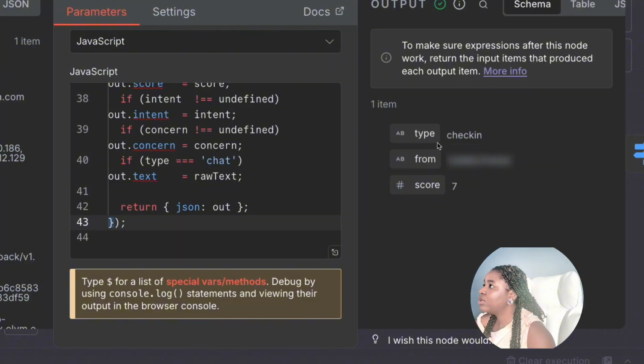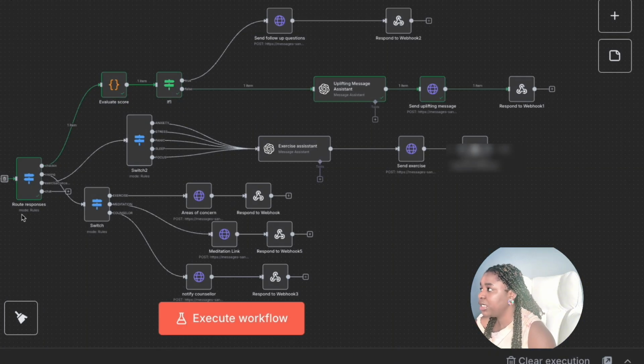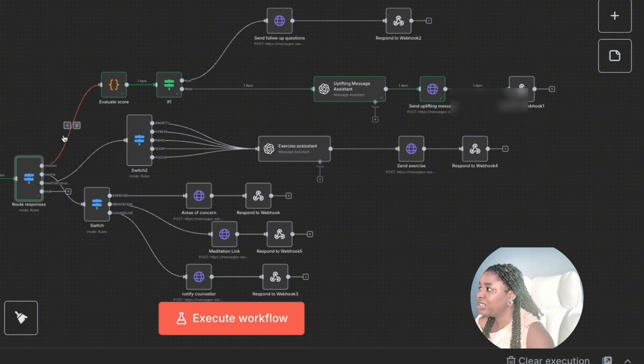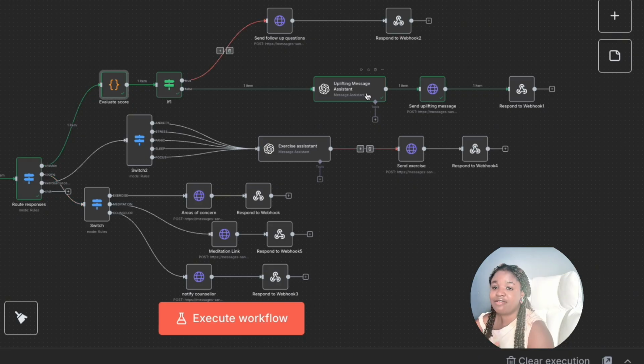extracts the type. I have a switch statement in here that basically works based on what response I gave. This switch statement does a check-in, it can provide coping strategies, it can decide which type of exercises, and it has a fallback, which is a chat option. Depending on the response, if it is more than a 5, it routes to this branch. If it's more than a 5, it means they are okay, and because of that, you can send an uplifting message for the day.